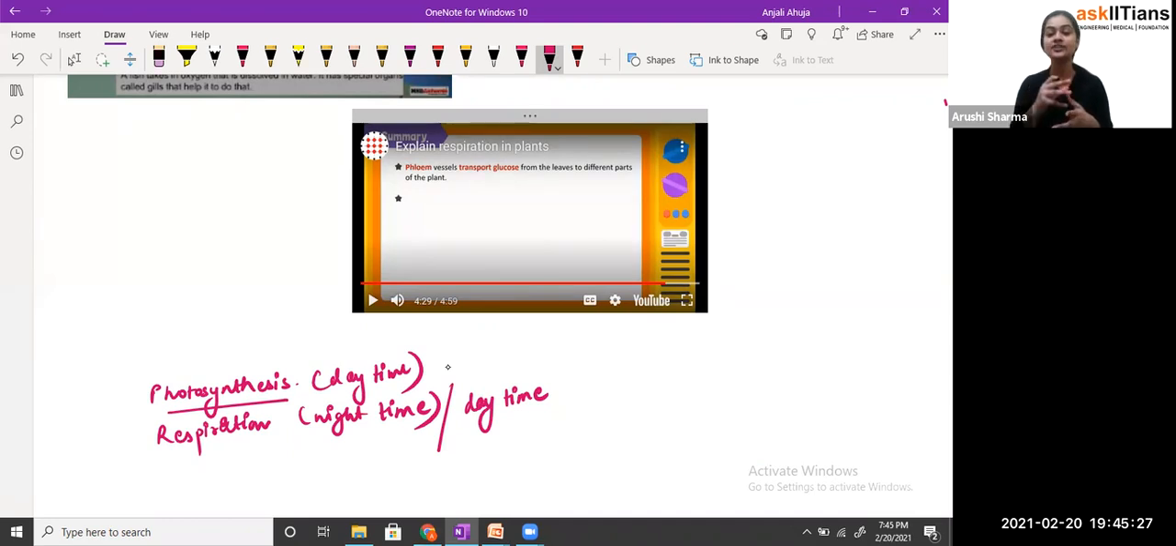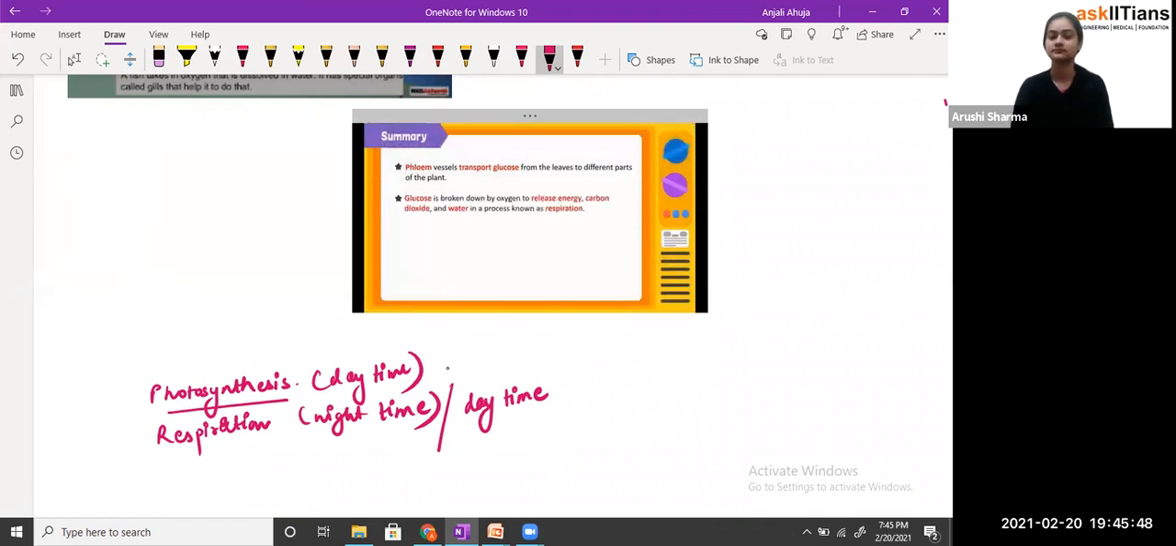Exactly, student. And that oxygen is used up by the cells so that they can break down the food molecules and produce energy. Similarly, student, plants also need oxygen so that there is the breakdown of glucose and they can produce energy. And the glucose travels through the phloem vessels to every part of the plant cell. Okay. Glucose is broken down by oxygen to release energy, carbon dioxide, and water in a process known as respiration. This energy is supplied to plant cells by adenosine triphosphate molecules. Photosynthesis takes place only during daytime, while respiration takes place all the time.